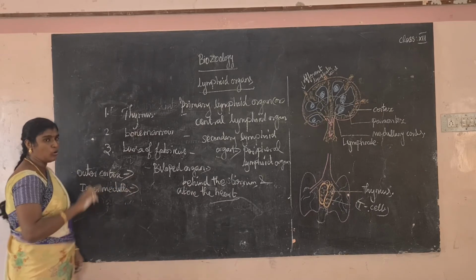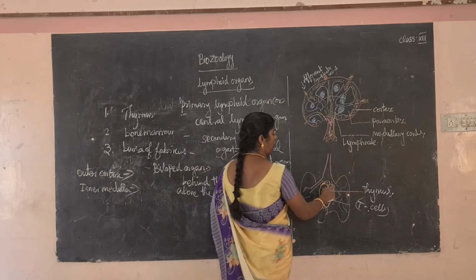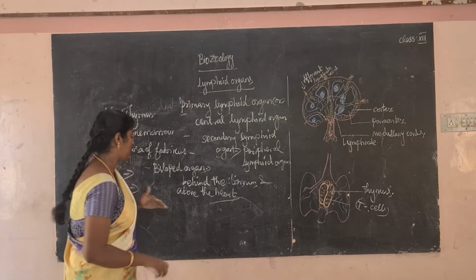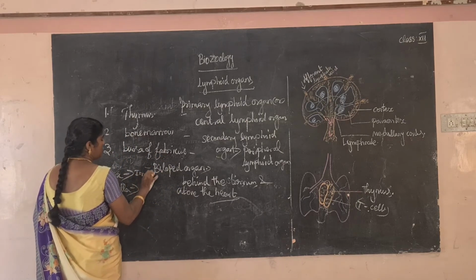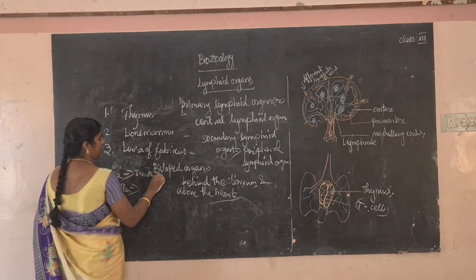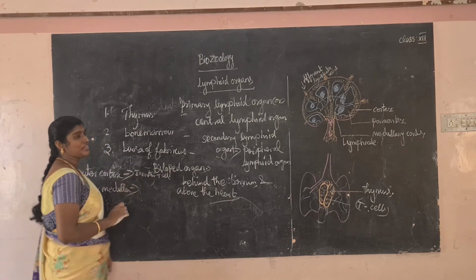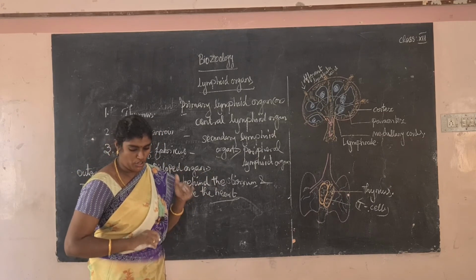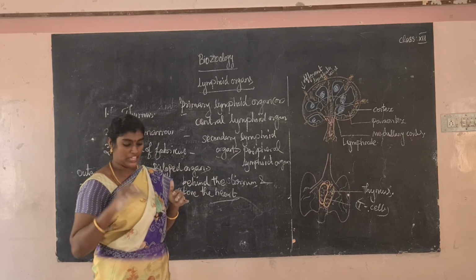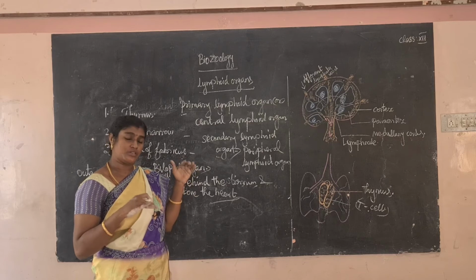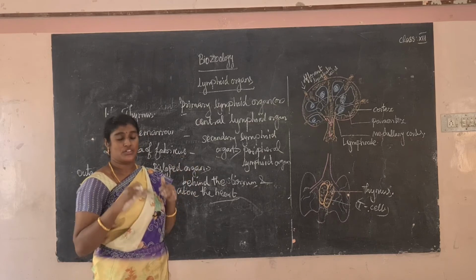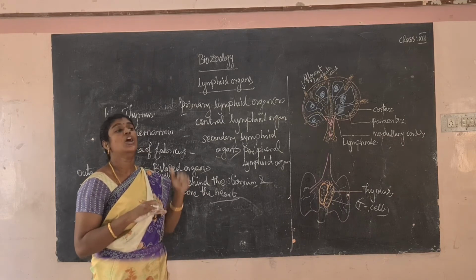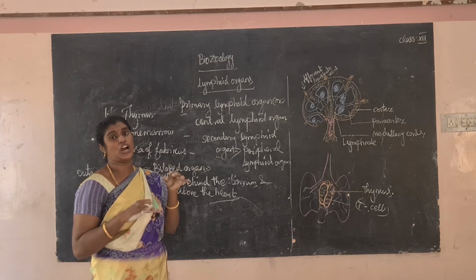So what is outer cortex? The outer surface is commonly called the outer cortex. The outer cortex contains some immature lymphocytes. What is immature அப்படினா it does not mature ஆகல, immature T cells. The inner medulla contains some mature lymphocytes. The thymosin hormone stimulates the T cell, so it becomes immunocompetent. When the cells are mature, that is called immunocompetent. What is the meaning of immunocompetent அப்படினா நோய் தடைகாப்பு திறன் அதுல இருக்கு அப்படினா that is called immunocompetent சொல்வாங்க.